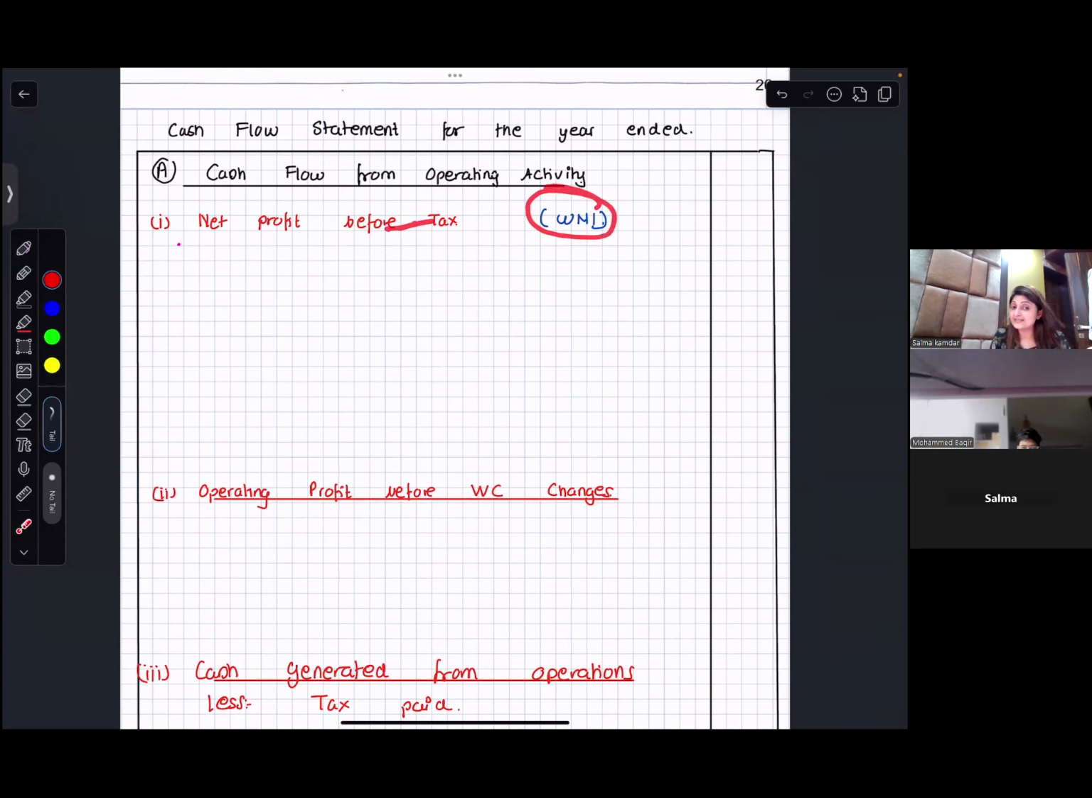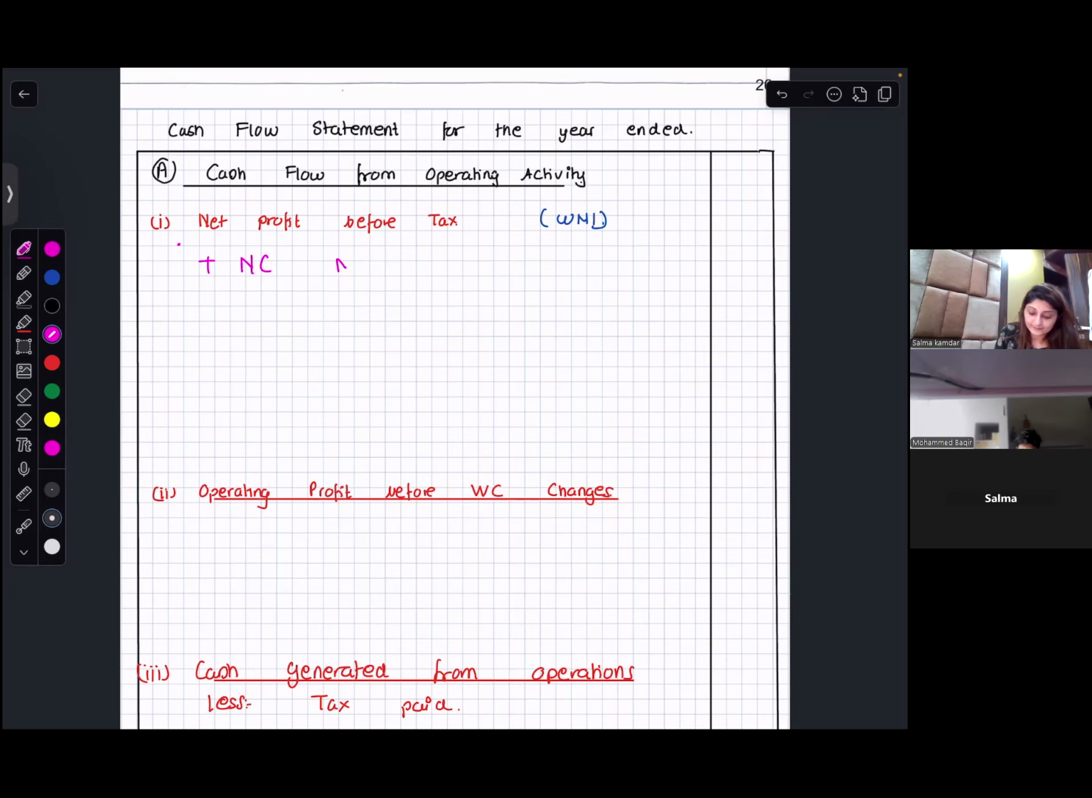What will be there in that working note? Net profit for the year, transfer to reserves, proposed dividend, interim dividend of the previous year, interim dividend of the current year, any provision for dividend tax, also provision for tax of the current year. If extra information is given, like tax paid, then you have to prepare the provision for tax account. Then what do you add?